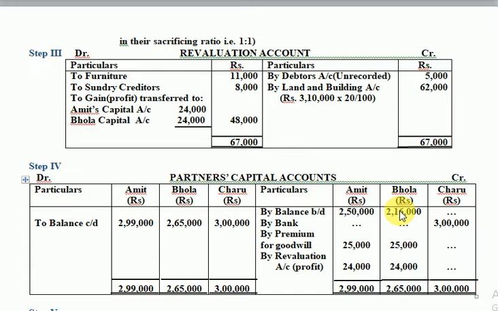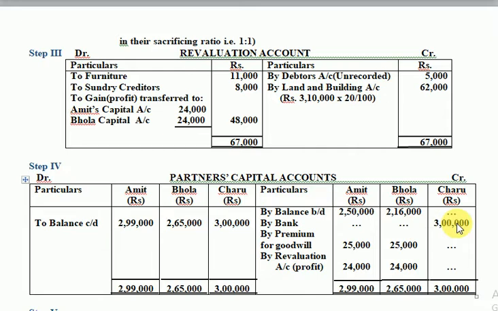Then remember, in the second step, we have passed the journal entry bank account debit to Charu's capital account. So Charu's capital account is posted here by bank 3 lakh. It will be a good habit if you put a dash here in the first line, because first partner Charu is not an old partner, and in the second line you put a dash here so that you know that you don't have to write for the old partner. This is based on that entry bank account to Charu's capital, so it goes only to Charu's column.